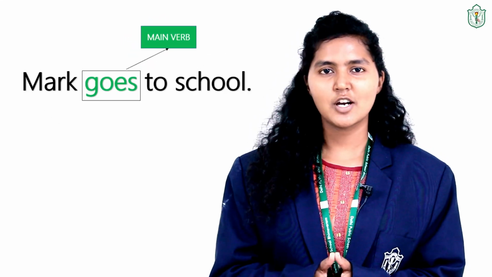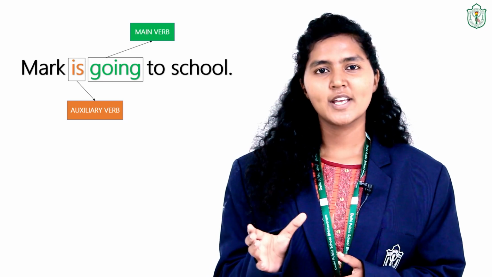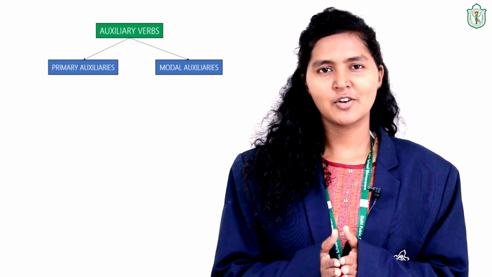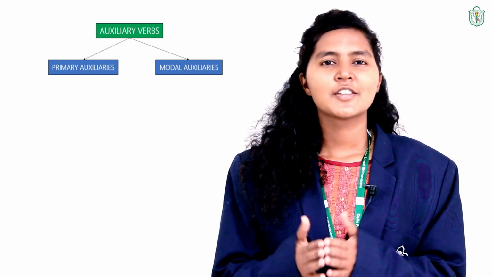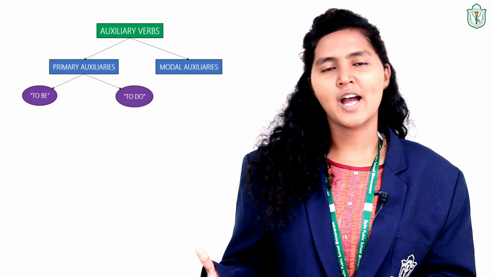Let us look at other examples too. In this picture, we can say that Mark goes to school. We can also say Mark is going to school. In the first sentence, goes is the verb, and in the second sentence, is is the auxiliary verb, and going is the main verb. These auxiliary verbs are also categorized as primary auxiliaries and modal auxiliaries. Again, primary auxiliaries are categorized as three different forms. They are to be form, to do form, and to have form.